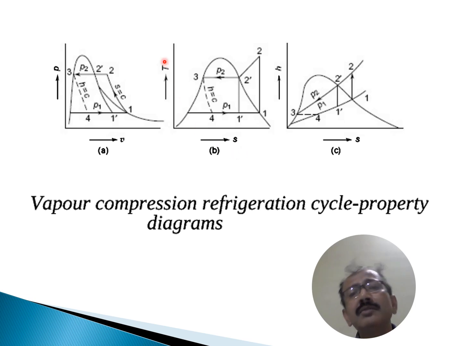Similarly, the TS diagram describes the same thing, temperature and entropy. 1 to 2 is the reversible adiabatic process, where the entropy is constant. 2 to 3 is the constant pressure process, 3 to 4 is constant enthalpy, and 4 to 1 is the constant pressure heat addition. This is the enthalpy entropy chart. So PV, TS and HS are the property diagrams of the vapor compression refrigeration cycle.